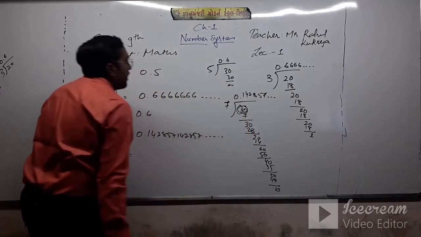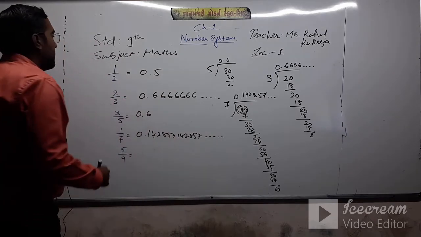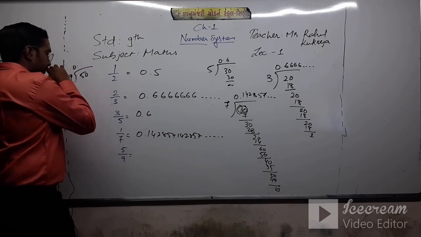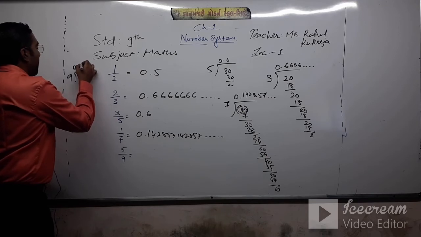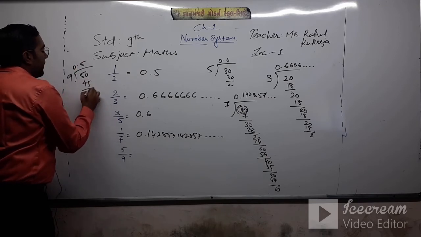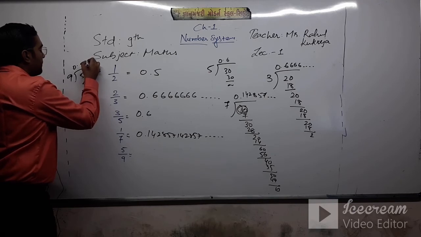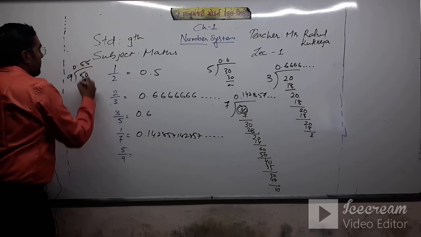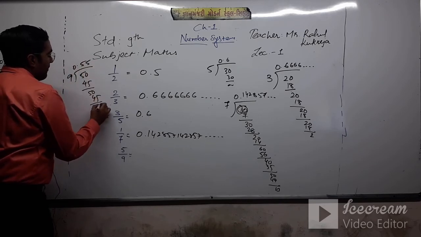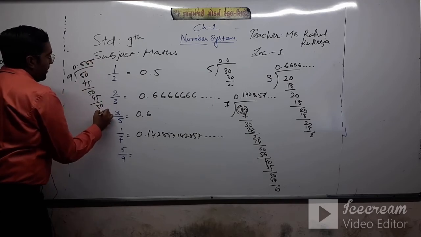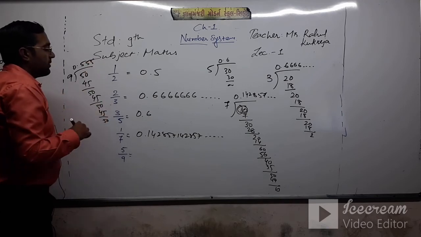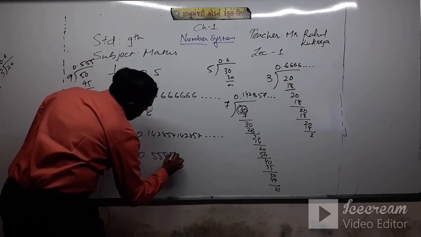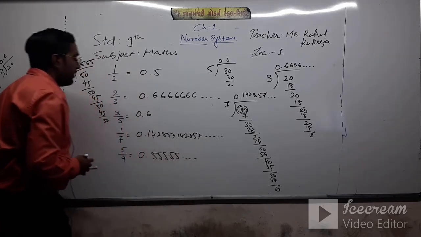and so on. And 5 upon 9: 0, 50, 5 nines are 45, again 5, 50, 9 fives are 45, again 5, 50, 9 fives are 45, so again your answer will be 0.55555 and so on. Clear?